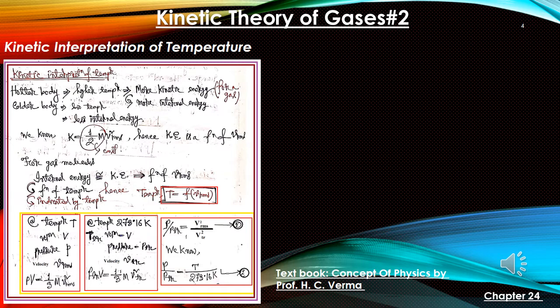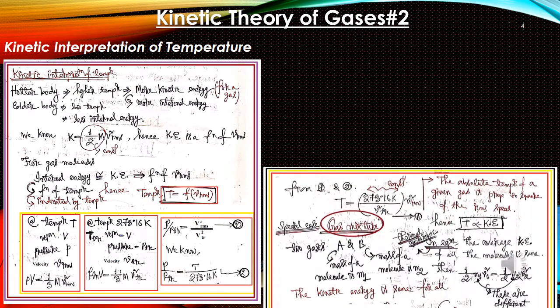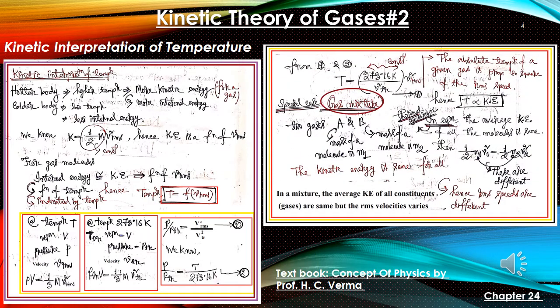Now as we already know, the internal energy of a system is a function of temperature, and the internal energy is indicated by the temperature of the system, which is again equal to kinetic energy. From there we can say that kinetic energy is a function of v square RMS. That is why internal energy or temperature is a function of v square RMS.